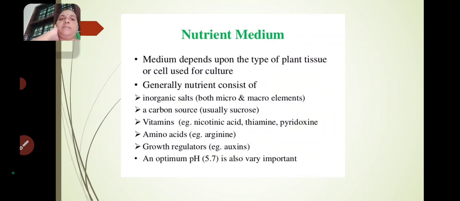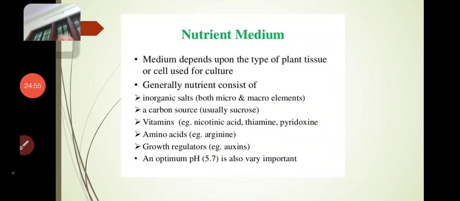Generally the nutrient medium consists of inorganic salts, a carbon source, vitamins, amino acids, growth regulators and optimum pH. What are the inorganic salts we have to use for the preparation of nutrient medium? Both micro and macronutrients, which are elements.